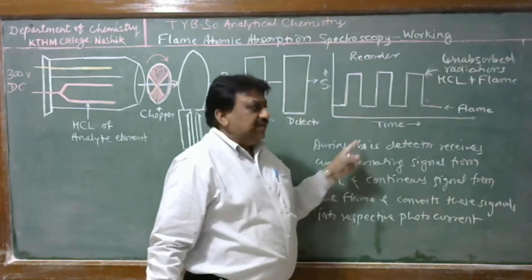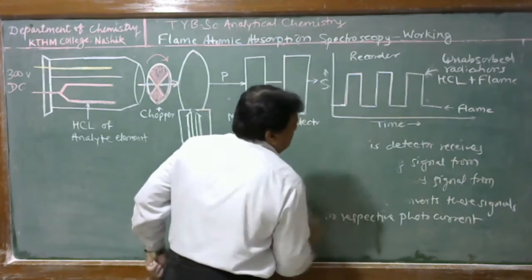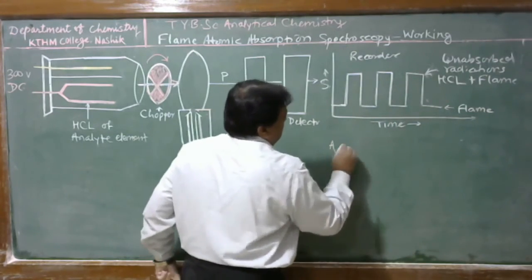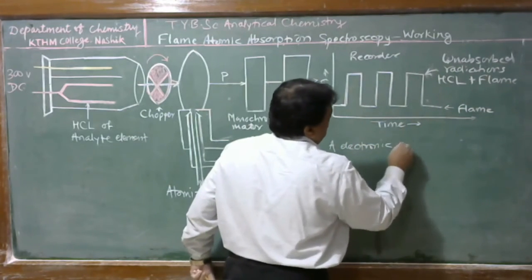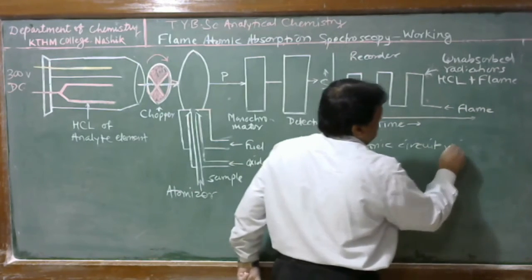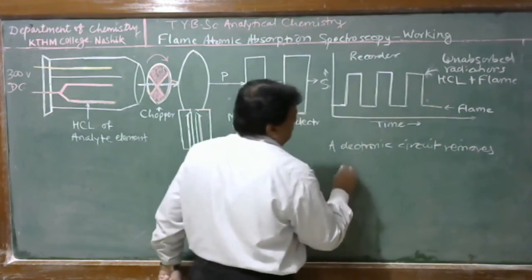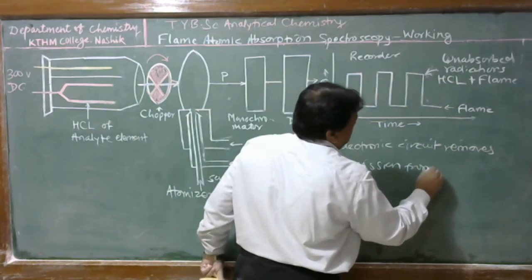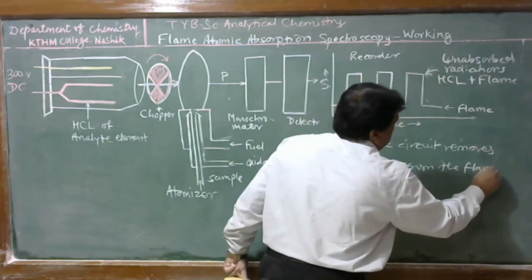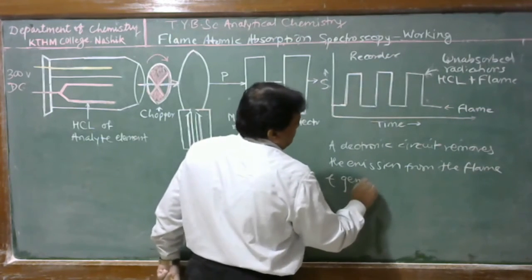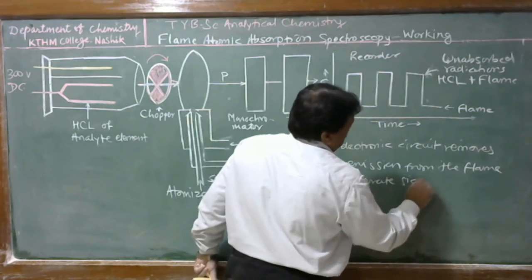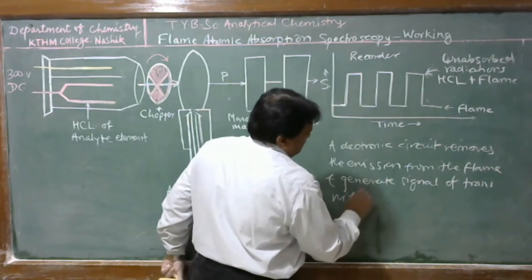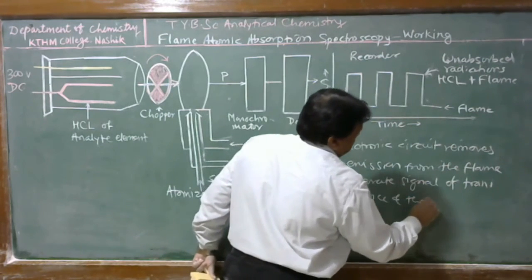Therefore, an alternating current is recorded, and a simple electronic circuit removes the emission from the flame and generates a signal of transmittance and then absorbance.